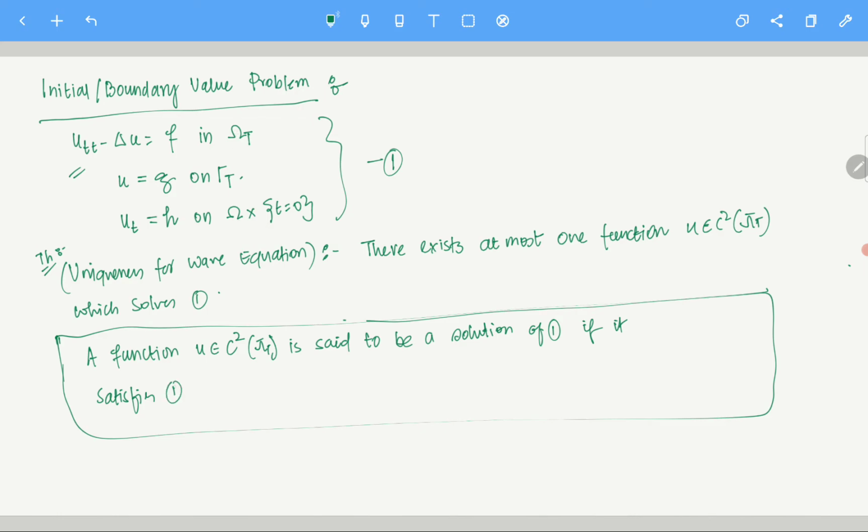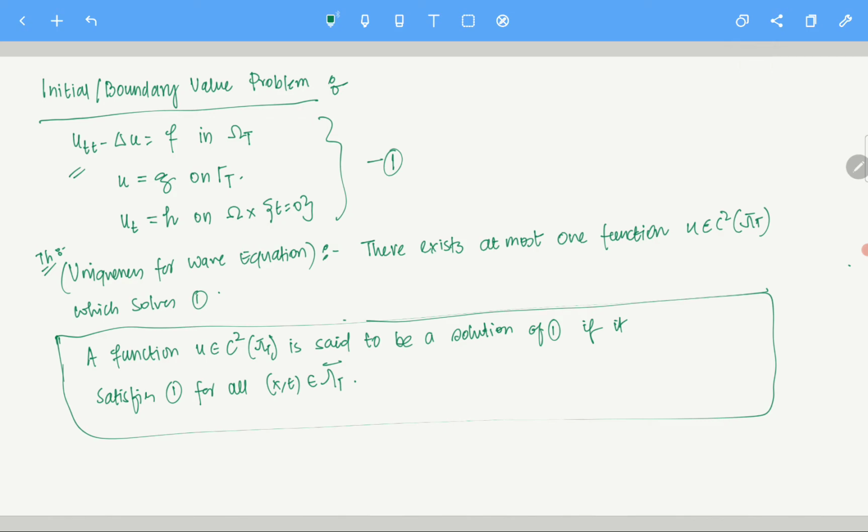So it satisfies 1 for all x, t in omega t bar. Clear? So first of all, you have to have a u which satisfies all these three. So u satisfies 1 essentially.